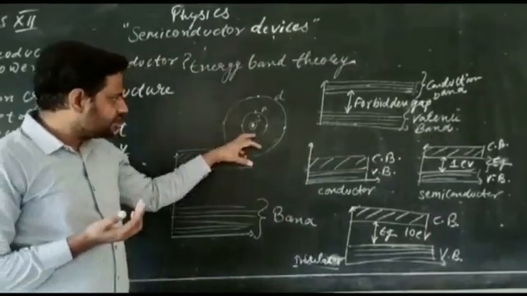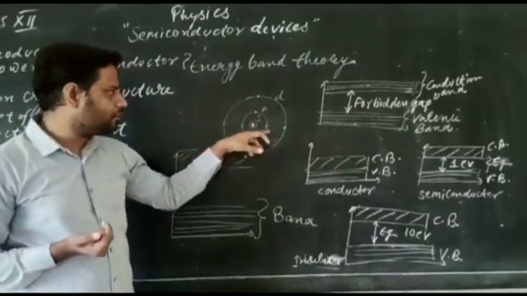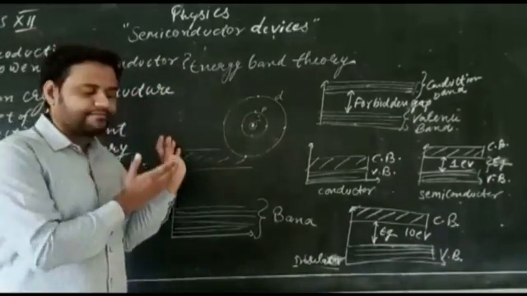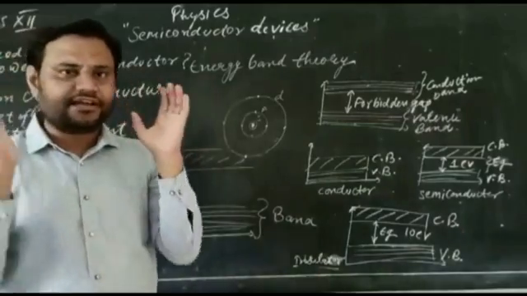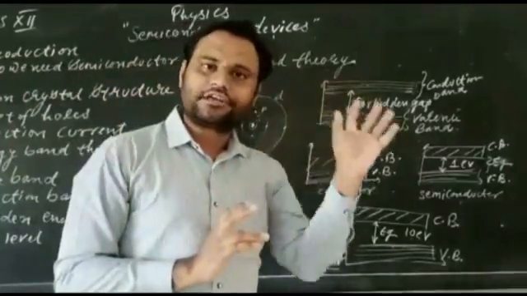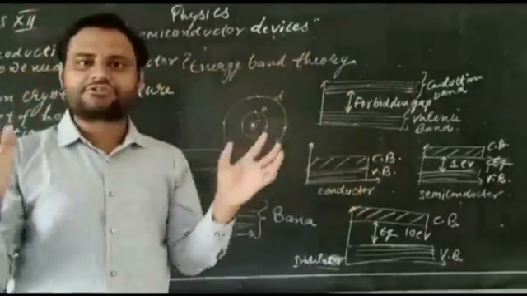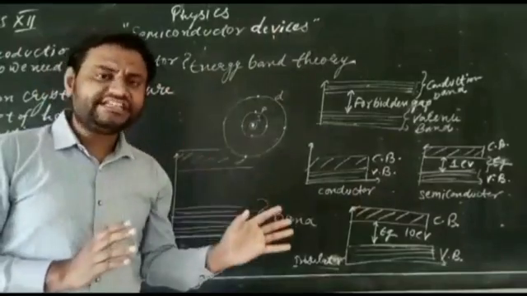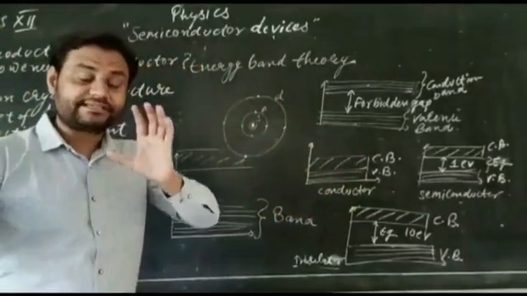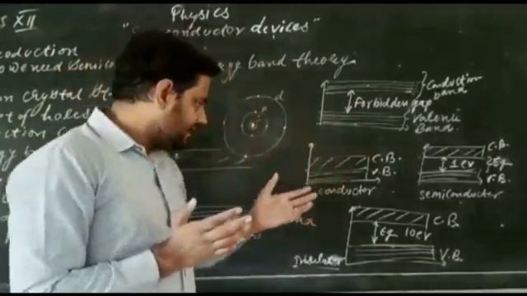We can see a diagram here in which a nucleus is there in the center and these orbits are there. So electrons are revolving in these orbits. Each electron associated with the atom pertains to an energy level. If we are talking about any particular element, suppose silicon, then a large number of atoms are there in the crystalline structure. Each atom is associated with an energy level. When these energy levels are very close to each other, then they form a band.